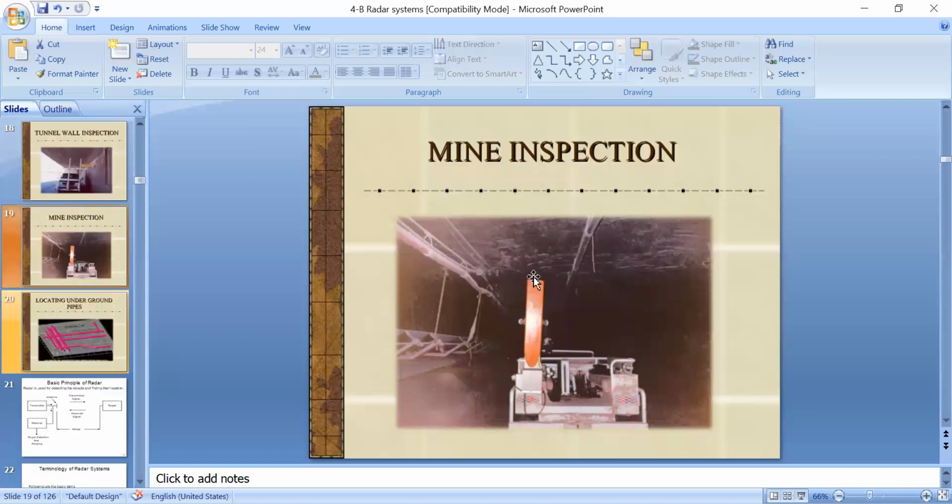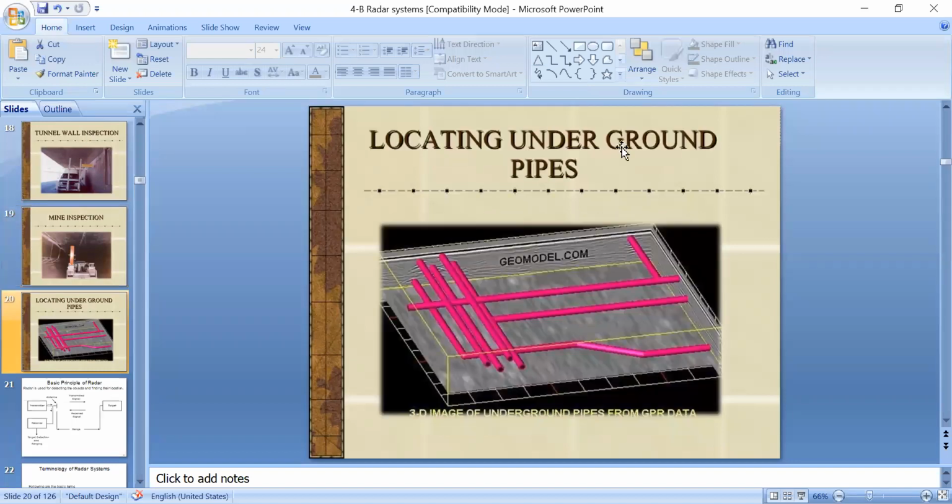And here we have a system for locating underground pipes. In locating underground pipes also we are using radar technology. We are using GPR data, where GPR is nothing but ground penetrating radar. I repeat, GPR is nothing but ground penetrating radar.